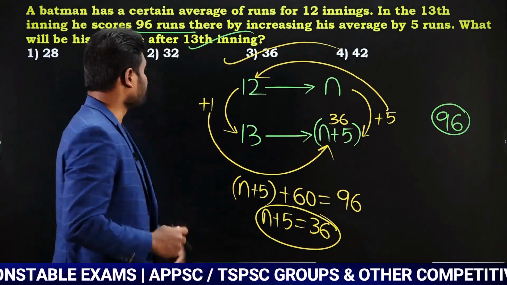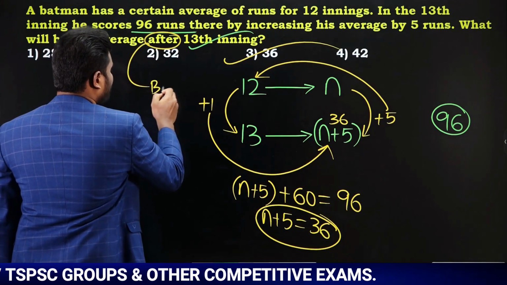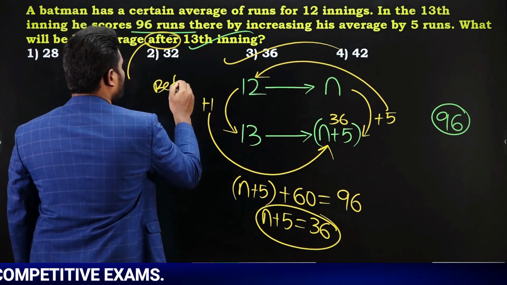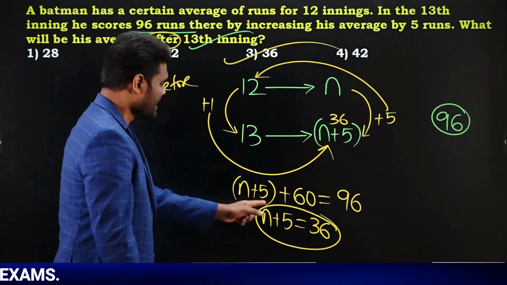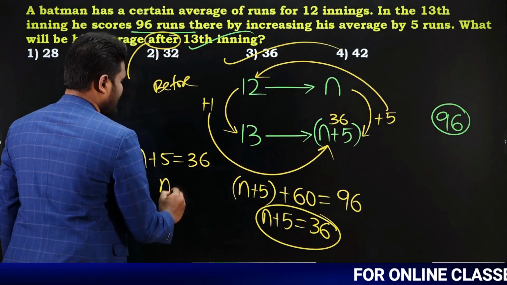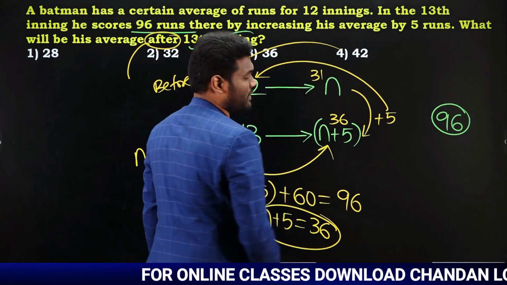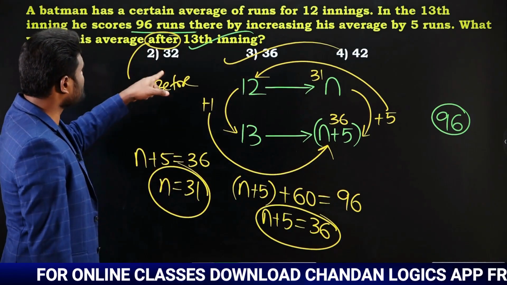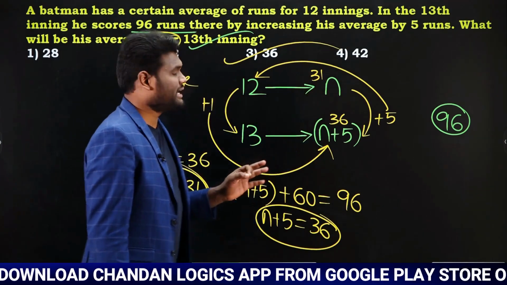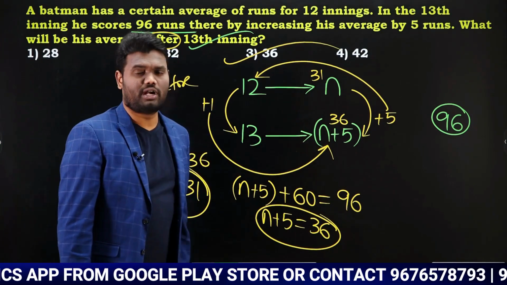If the question were asking what is the average before the 13th innings, then n plus 5 is equal to 36, so n is equal to 31. Before the 13th innings, the average would be 31. But the question is not before the 13th innings. The question is after the 13th, so after the 13th innings the average is going to be 36.